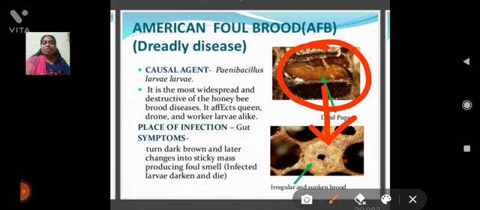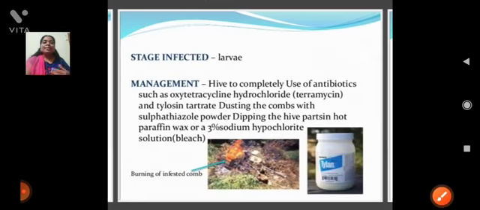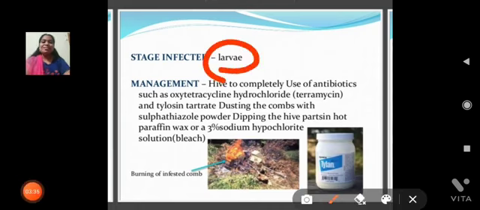The place of infection is the gut of honeybees. The symptoms are that it turns brown and later changes into a sticky mass. The stage infected is the larval stage.